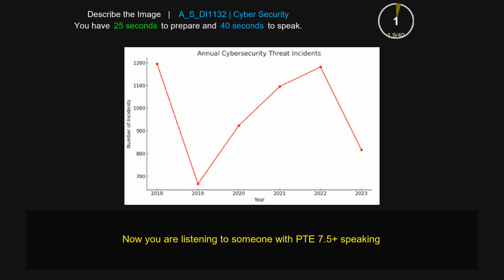The image provided is a line graph that talks about annual cybersecurity threat incidents in different years. It can be seen that in the year 2018, it reached 1200 incidents, but in 2019, it decreased rapidly and was less than 700 incidents. But in the year 2021, it increased again and reached up to 1100 incidents. And in the year 2022, it was highest among all, which was above 1200 incidents. And in the year 2023 it decreased rapidly and reached 800. Overall, the image is very informative and talks about annual cybersecurity threat incidents in different years from 2018 to 2023.